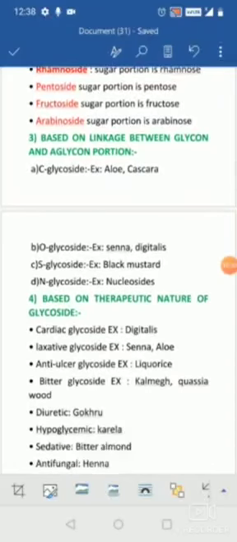Coming to the S glycosides, they contain the SH functional group which is attached to the OH functional group of the sugar and the non-sugar. So they are known as the S glycosides. The example is the black mustard. Next is the N glycosides. The example is nucleosidase.